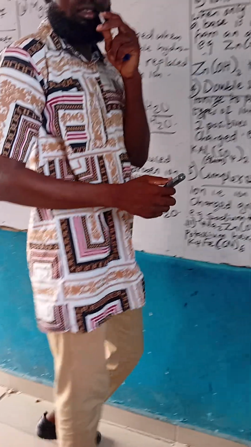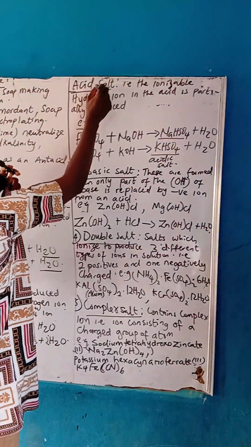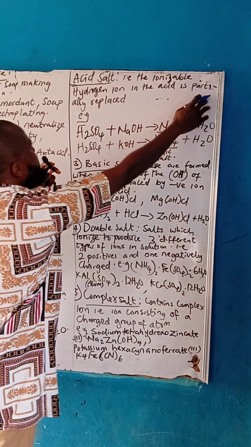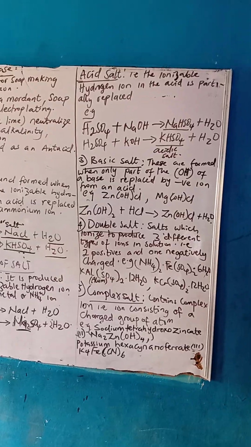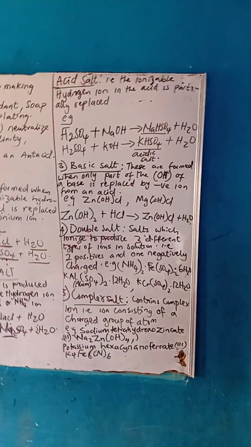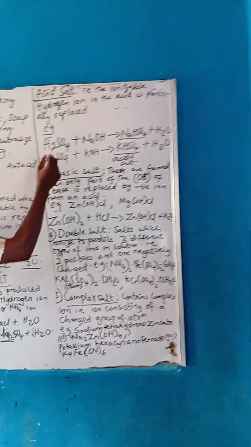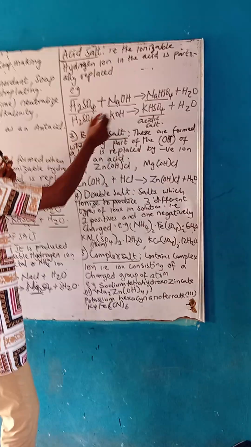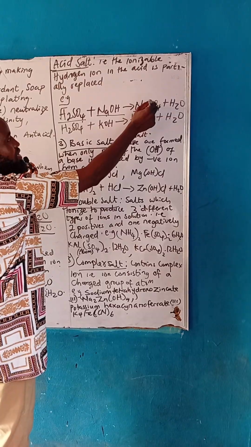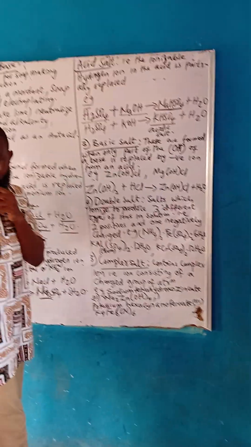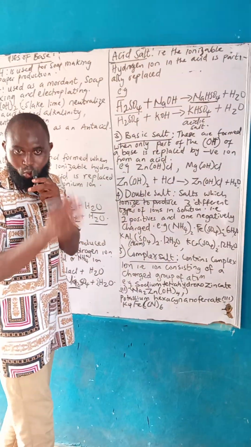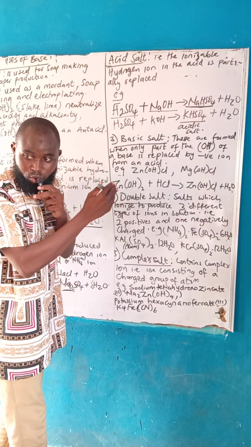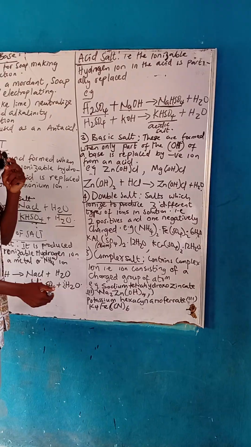Now come and look at this one. Here the ionizable hydrogen ion in the acid is partially replaced. You can see the difference between this one and this one: H2SO4, NaOH, sodium, NaHSO4. You can see there is hydrogen in this one. They both join together, so one hydrogen is removed. Sodium represents one of the hydrogen. Same thing to this one too.